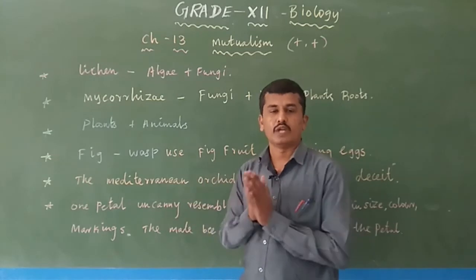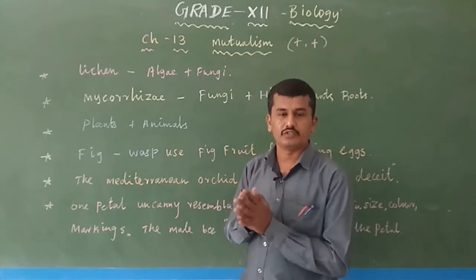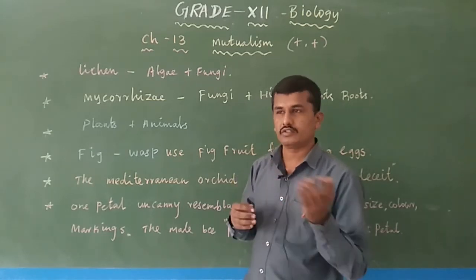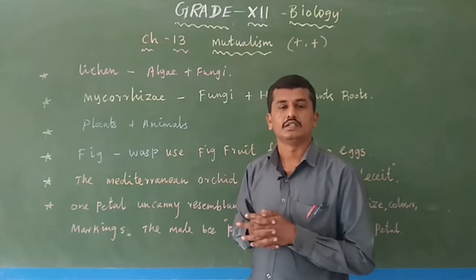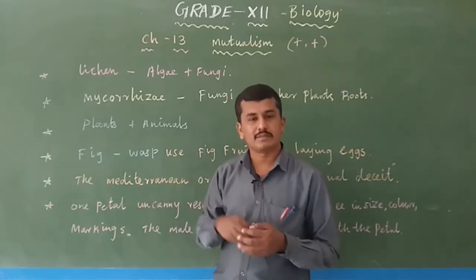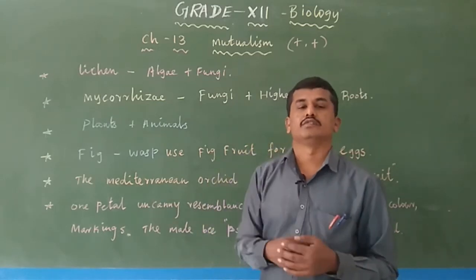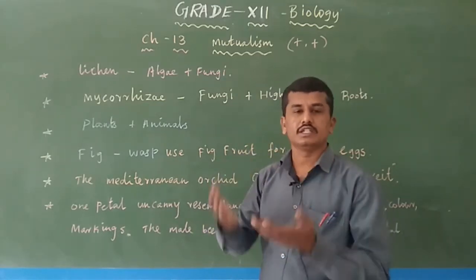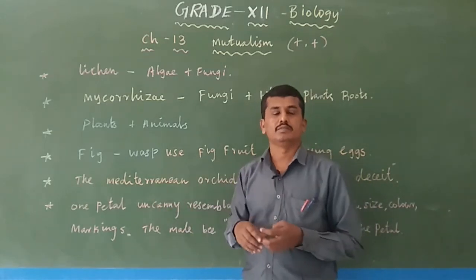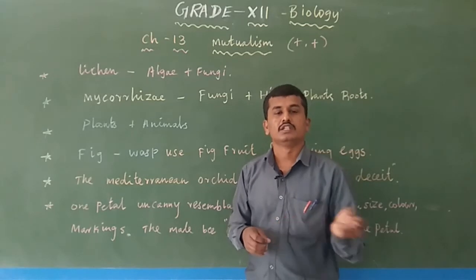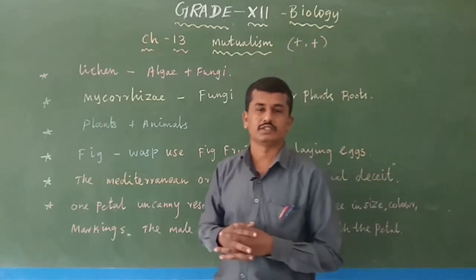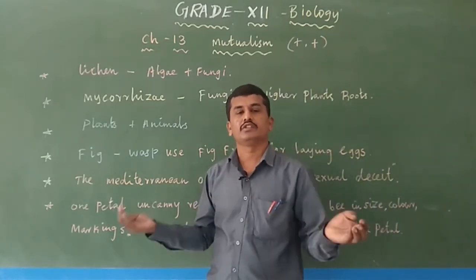Normally we know the animal is a heterotroph, a consumer dependent on plants for their food and oxygen. Plants give oxygen to the animals during photosynthesis, and plants get carbon dioxide from the animals, because animals release carbon dioxide during respiration. The carbon dioxide is important for the plants for photosynthesis. The plants release oxygen during photosynthesis. Oxygen is important for the animals for respiration. So plants and animals interact.